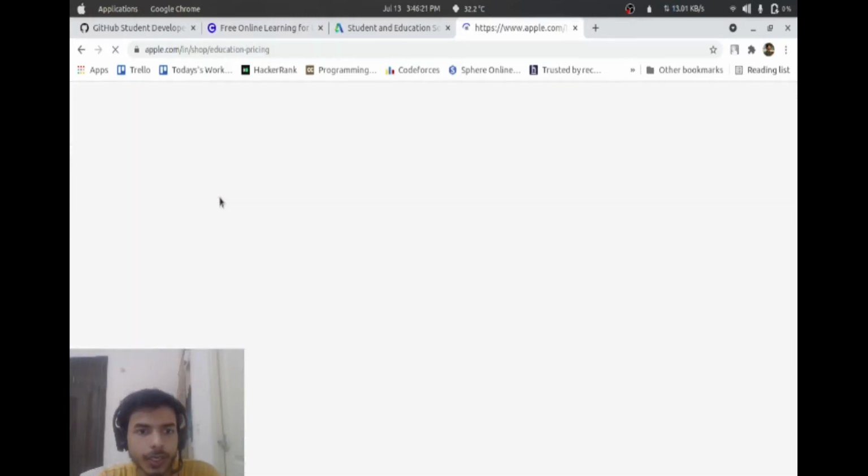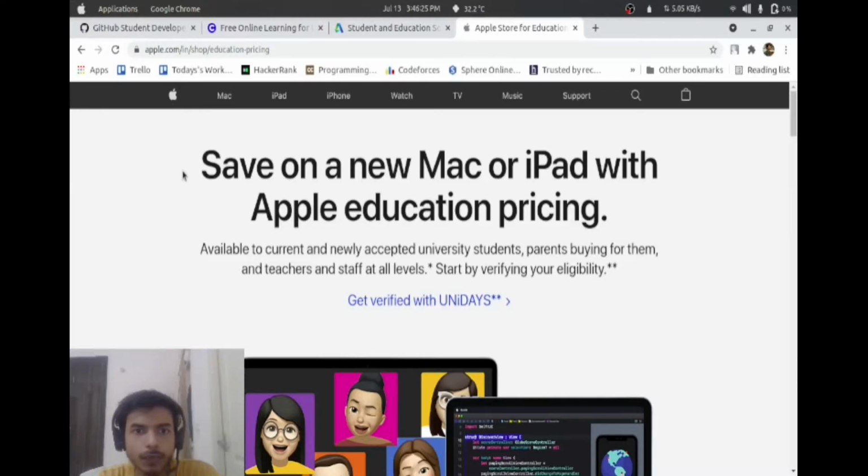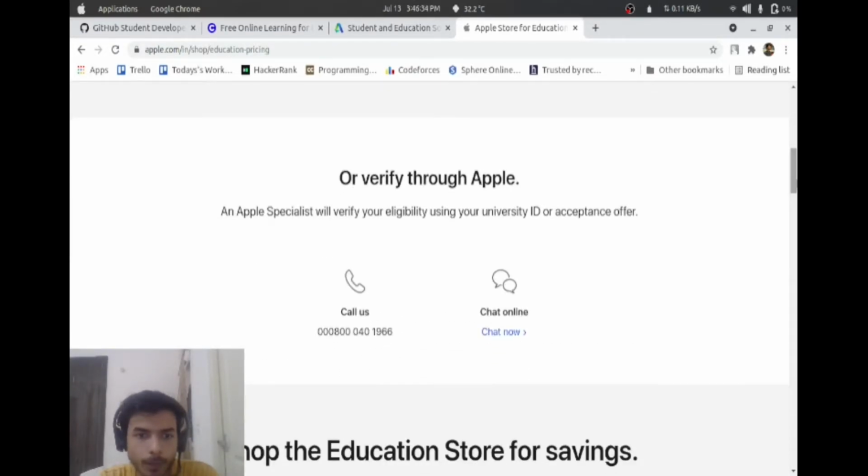Click on this link. Save on a new Mac or iPad with Apple education pricing. You can get verified with Unidays, or you can verify through Apple. An Apple specialist will verify your eligibility using your university ID.